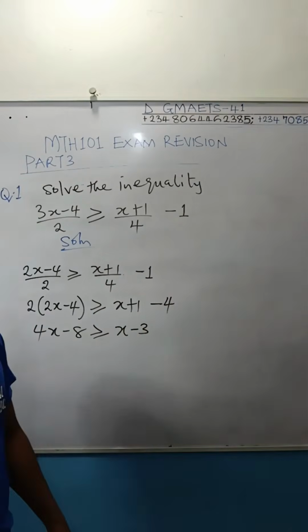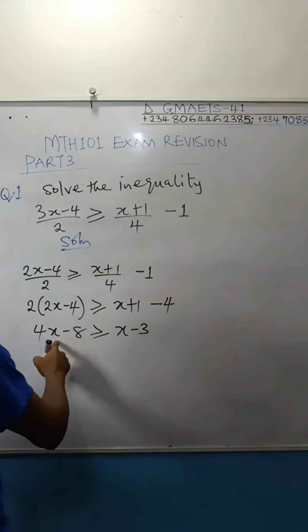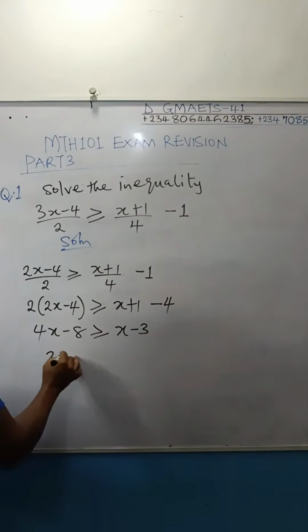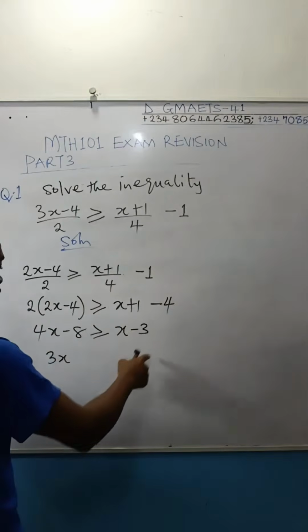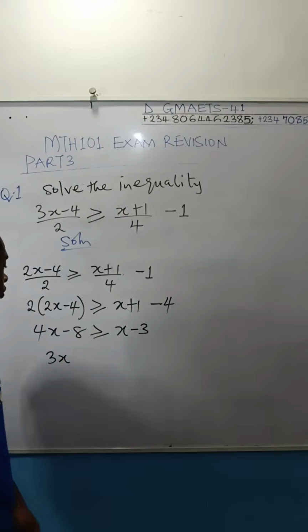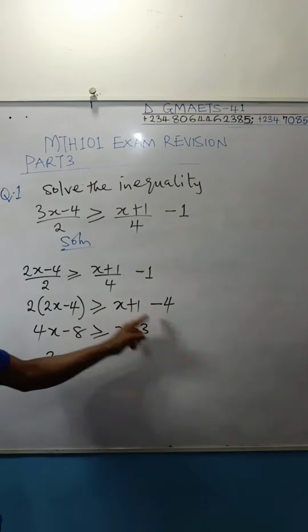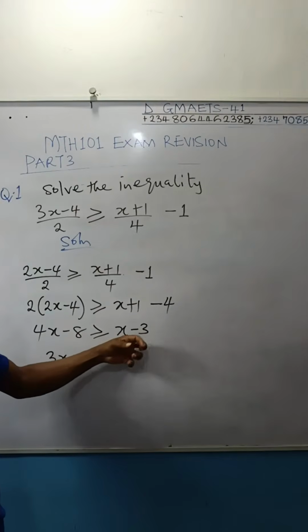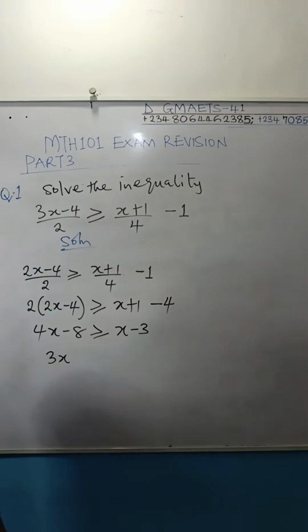You have to collect your like terms. This x will come over here. If it comes, it becomes what? 3x, and then minus 8 will cross. Let's take a look at this very well. If minus 8 crosses, it's going to meet up this, and you would get 5.